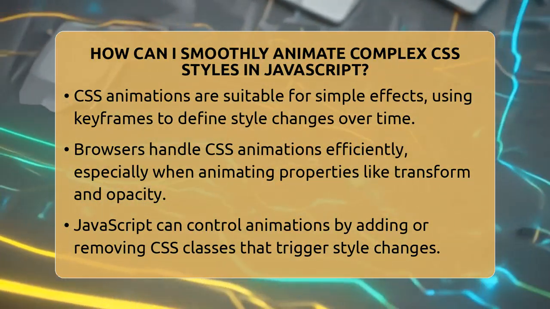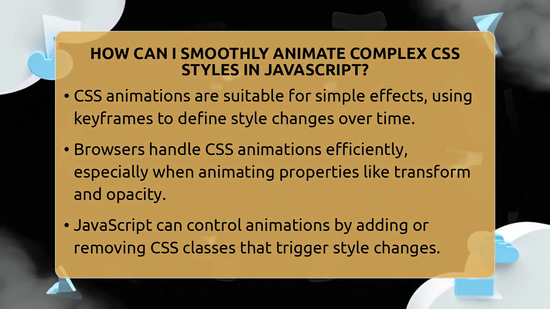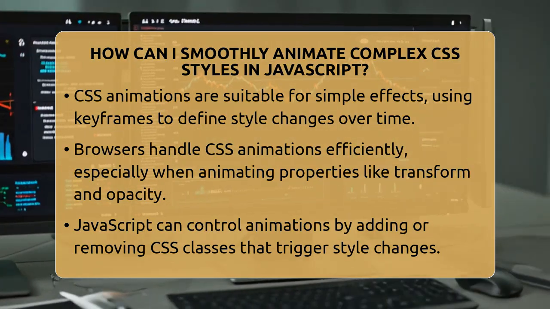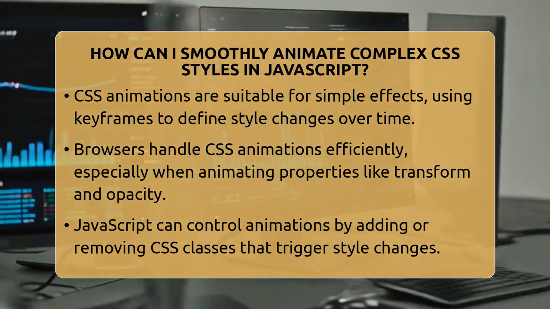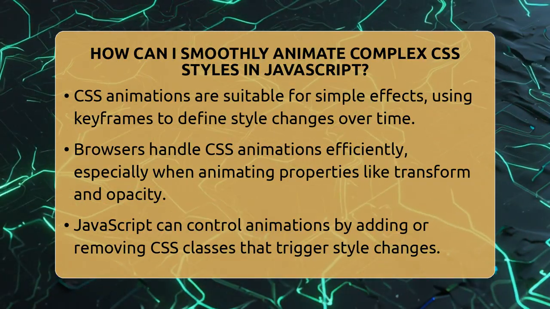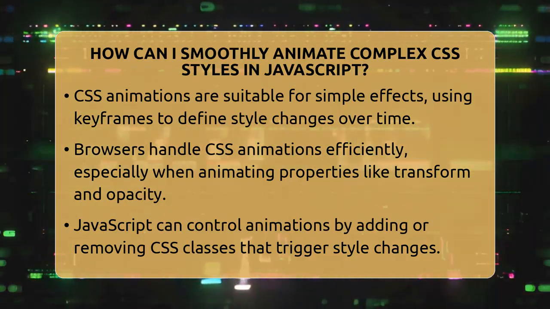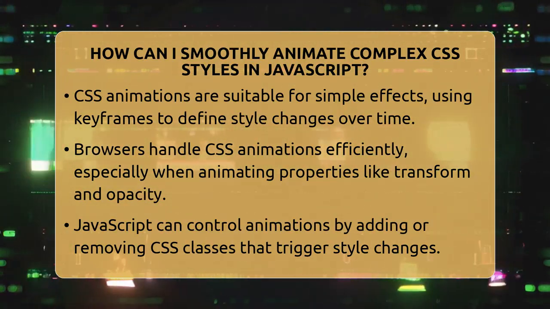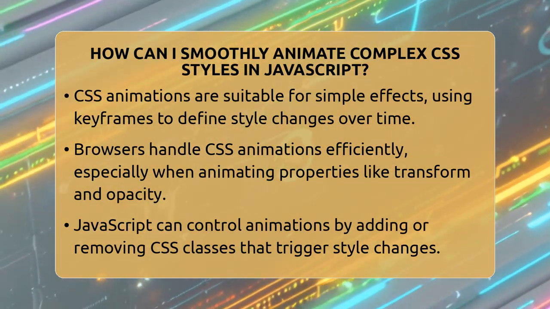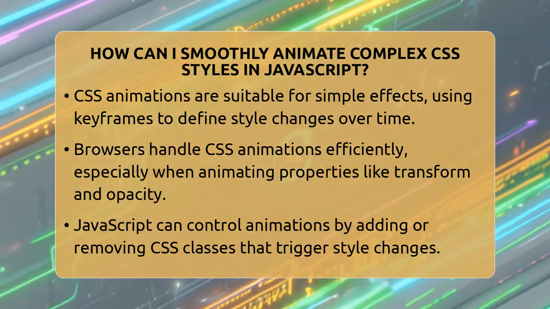First, understand that CSS animations are great for simple effects. You create keyframes that define how styles change over time, and the browser handles the animation loop. This offloads work to the graphics processing unit, making animations smooth, especially when you animate properties like transform and opacity. These properties are optimized because they don't cause layout recalculations or repaints.